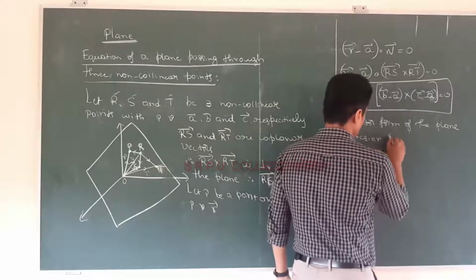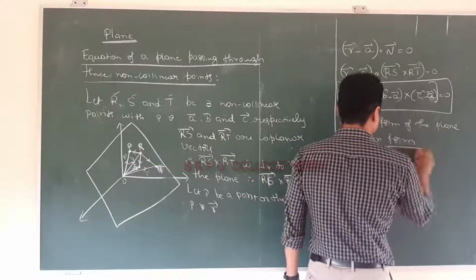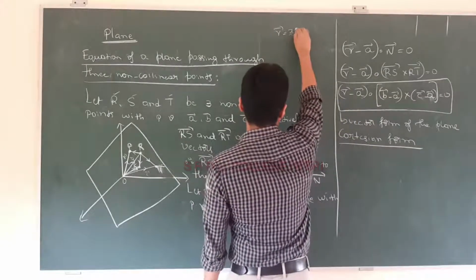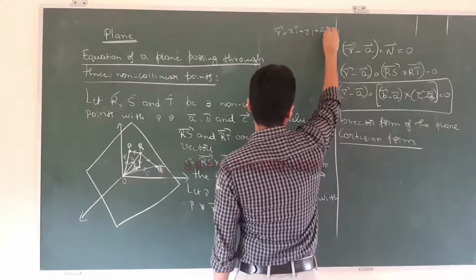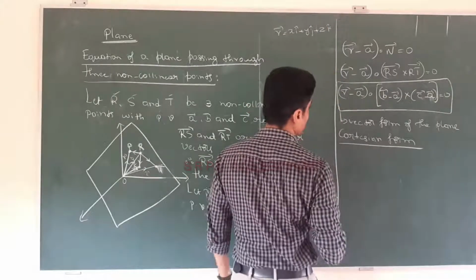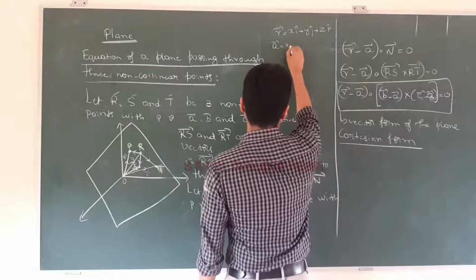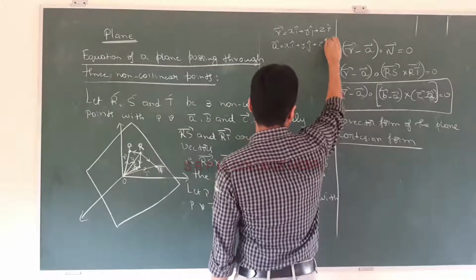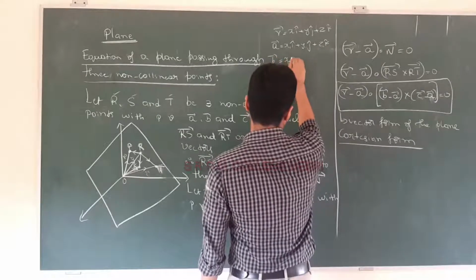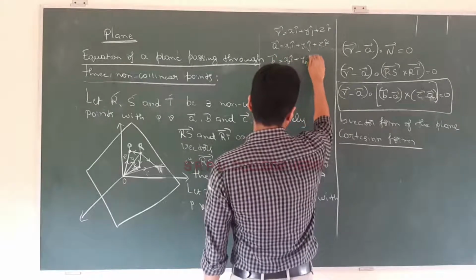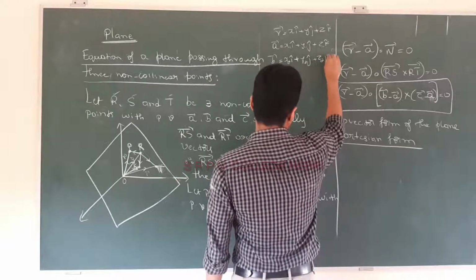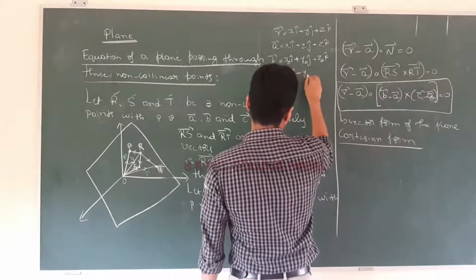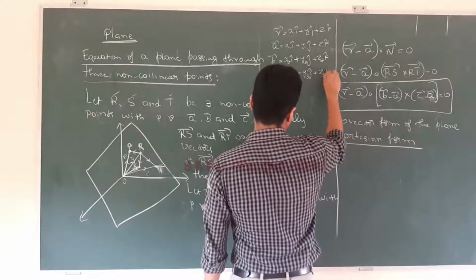Suppose I take vector R equal to xi plus yj plus zk, vector A equal to x1i plus y1j plus z1k, vector B equal to x2i plus y2j plus z2k, vector C equal to x3i plus y3j plus z3k.